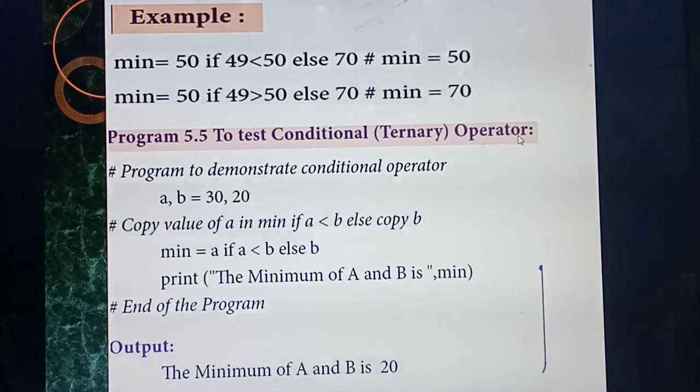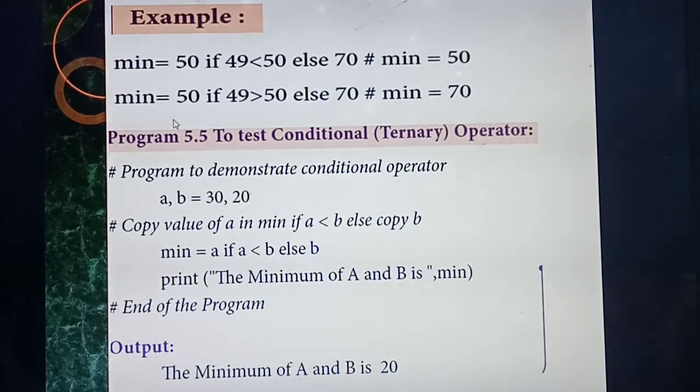Okay, so first say the first one. Listen carefully. Like this example they have given, the answer could be minimum equal to 50 or minimum equal to 70, so you will get confused about which answer to write. Don't confuse it. Listen, students. How to find out: first you need to check the value. What's the minimum value they have given? 50. Your condition is 49 is less than 50. Is the condition true or false? Yes, true. So if your condition is true, the answer is 50. Sometimes if your condition is false, the answer you will get is 70. So what's the first answer, students? Your answer is 50.